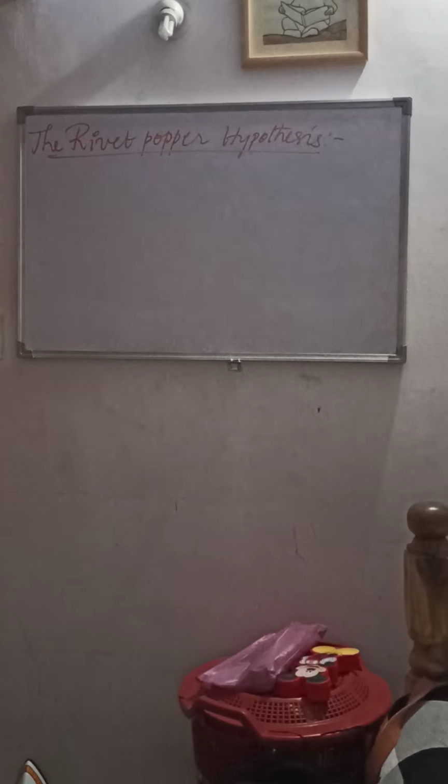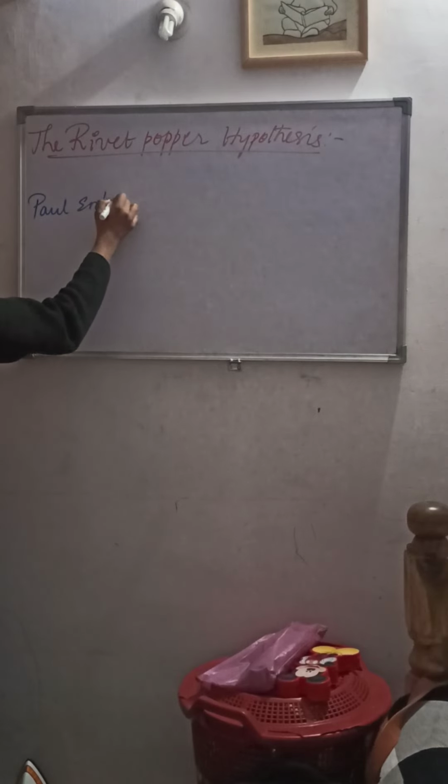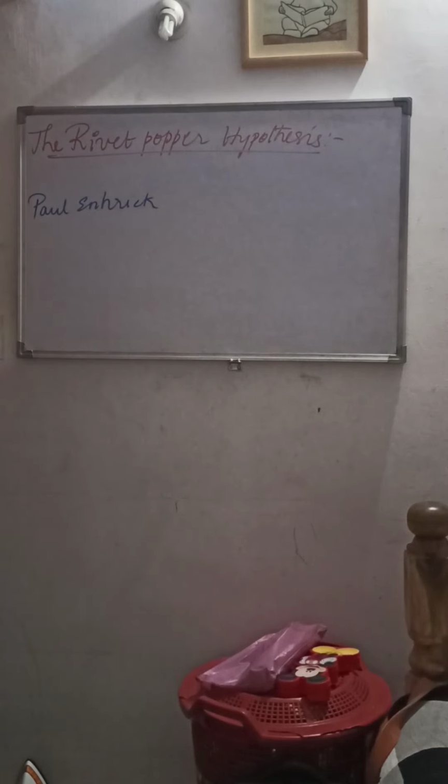Explain the rivet popper hypothesis. This is the hypothesis put across by a scientist called Paul Ehrlich.